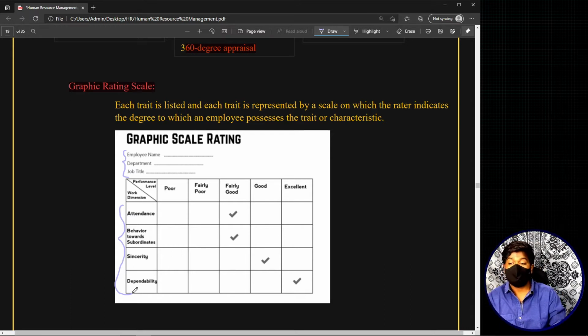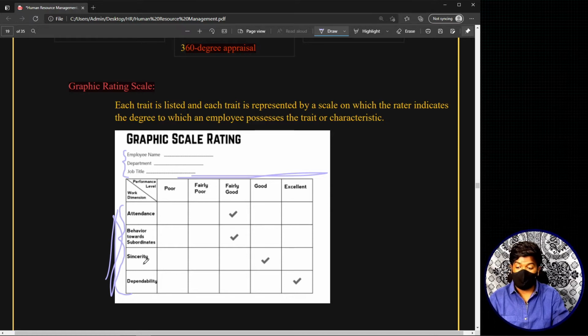Now see, in graphic scale rating method, you will have one column with all the personality characteristics, and in the row you will have different degrees. For example, these are all the personality characteristics. Now these are the different degrees: poor, fairly good, excellent. In this way you can fix different degrees.